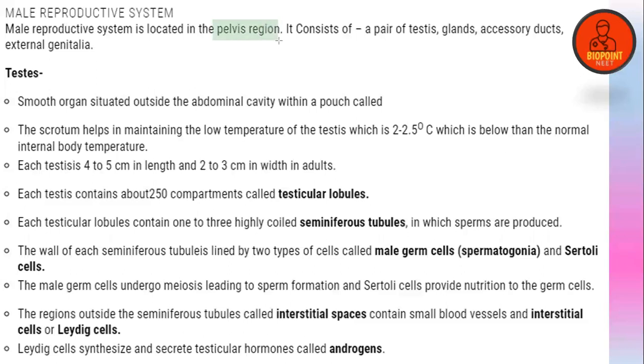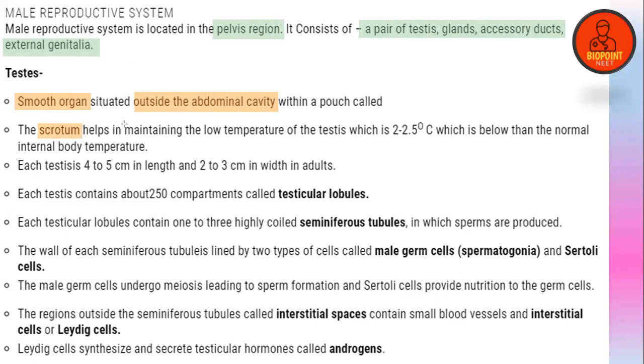You can also just highlight the important points with me. The human male reproductive system is located in the pelvis region. It consists of a pair of testes, accessory glands, accessory ducts, and an external genitalia. It is a smooth organ situated outside the abdominal cavity within a pouch known as scrotum.